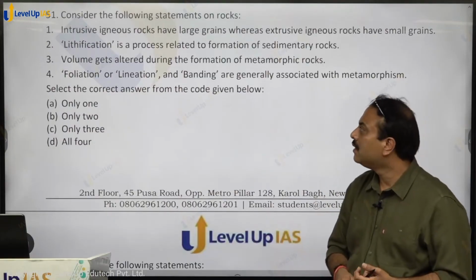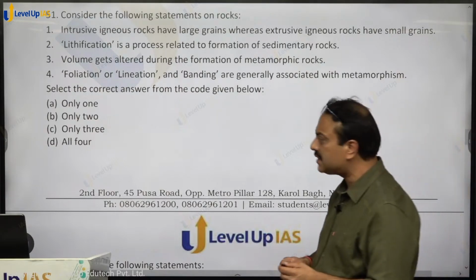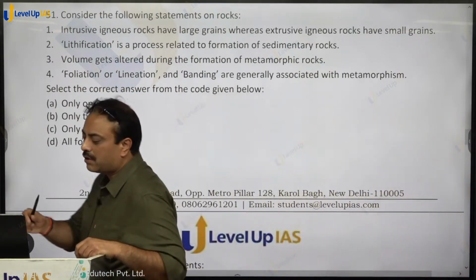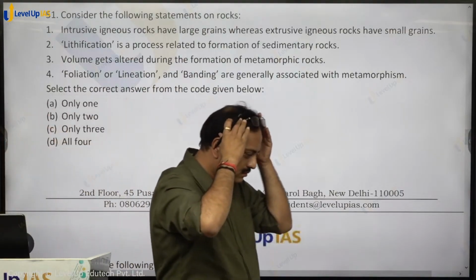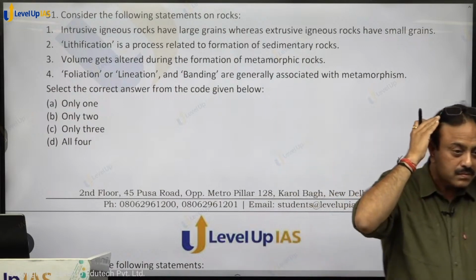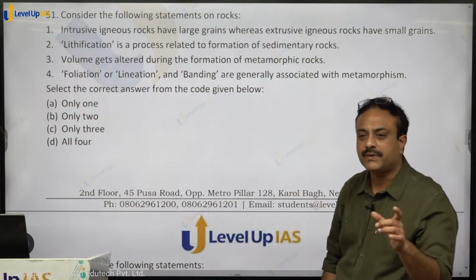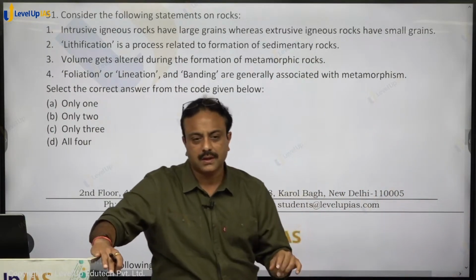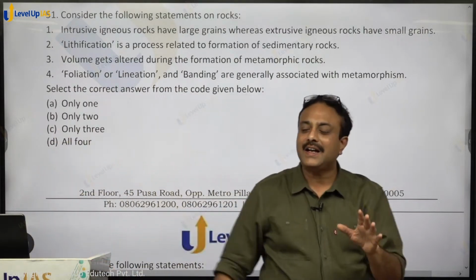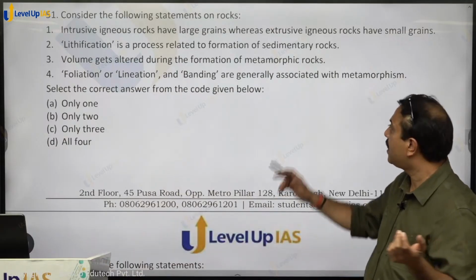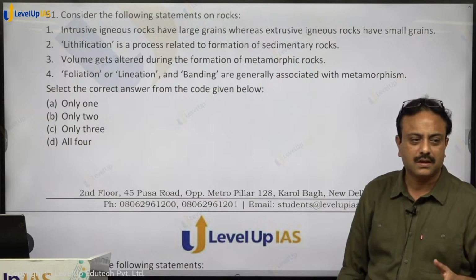Question number 51. Consider the following statements on rocks. Intrusive igneous rocks have large grains, whereas extrusive igneous rocks have small grains. Correct or not? Intrusive igneous rocks means the rocks which are formed below the surface of earth. It is written that they are having large grains, big size grains. And extrusive means which are formed on the surface. They are having small size grain. So is the statement correct, or is it written reverse?